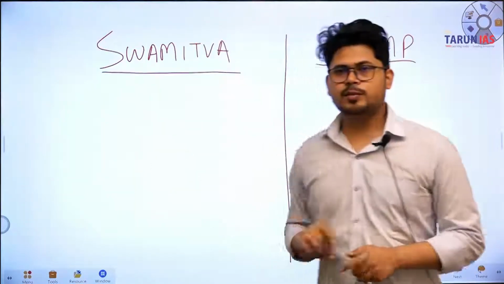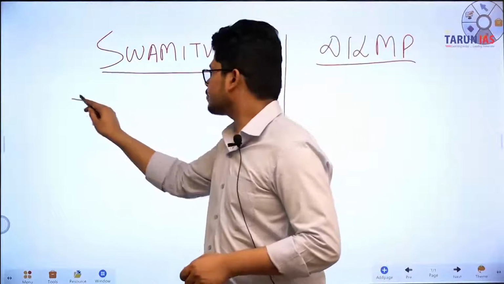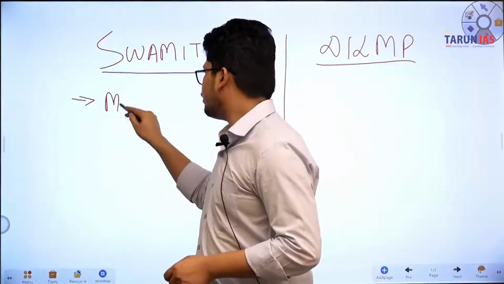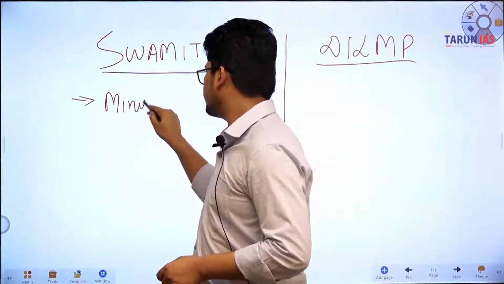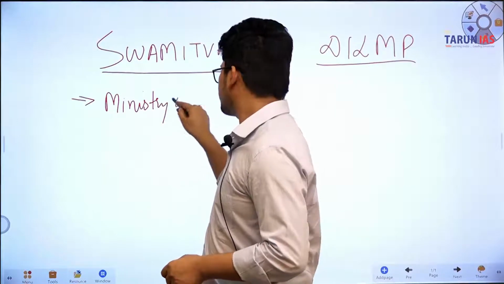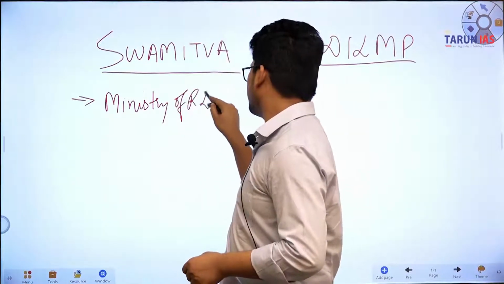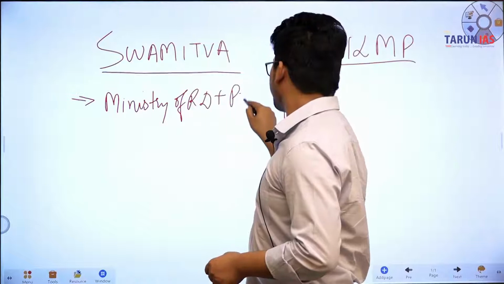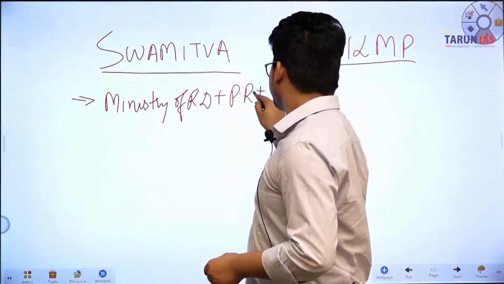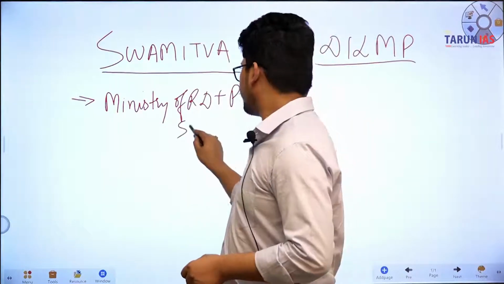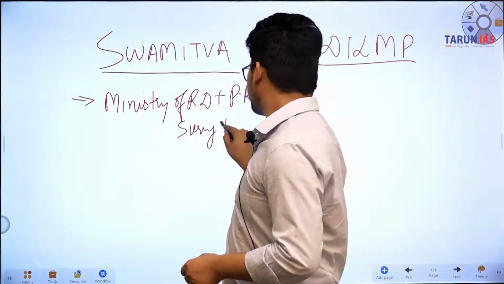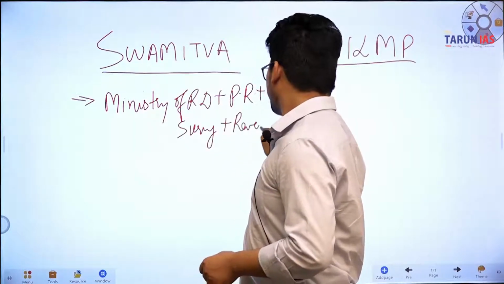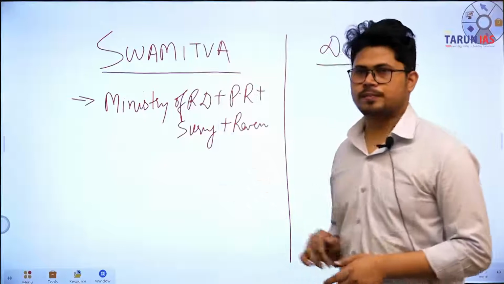The Swamitva scheme is about, first of all, it is from Ministry of Rural Development, plus Panchayati Raj, okay, plus Survey Department, plus Revenue. Okay, Swamitva scheme.